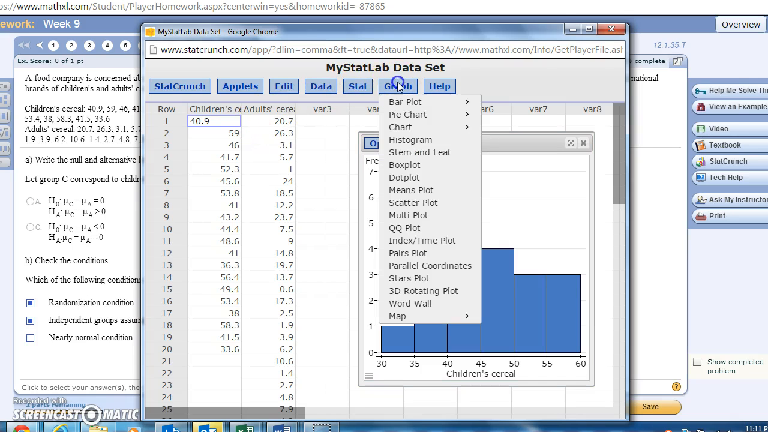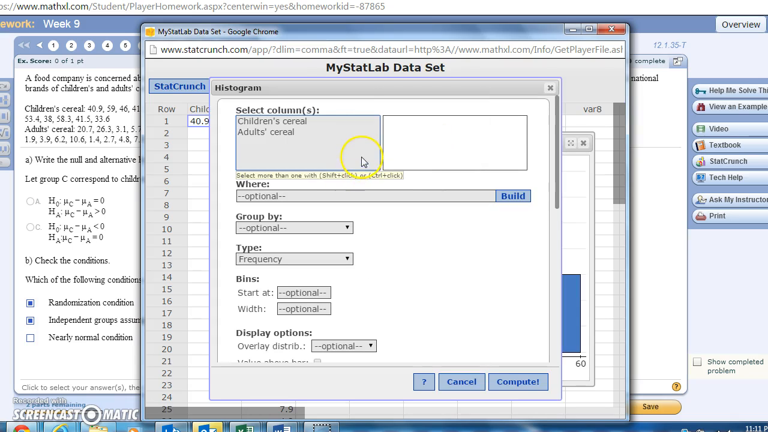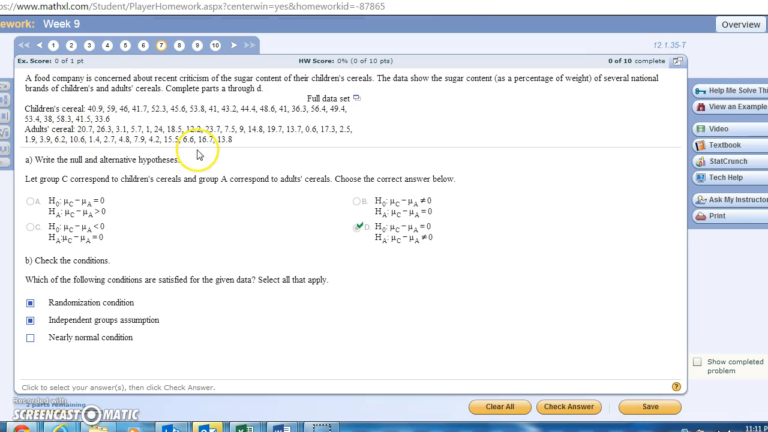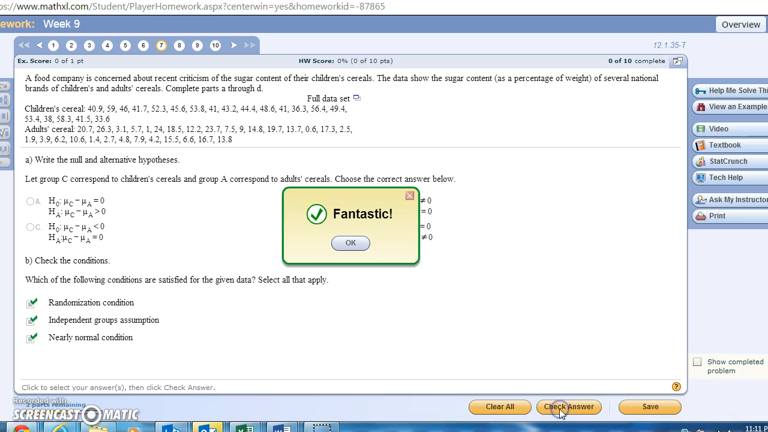Now we need to do that for adults. And compute. And you can see in this case the data is kind of skewed, but the data set consists of 30 individual sets of data. So that means that it meets the nearly normal condition. So you can also click that. And you check your answer. And you get a fantastic this time.